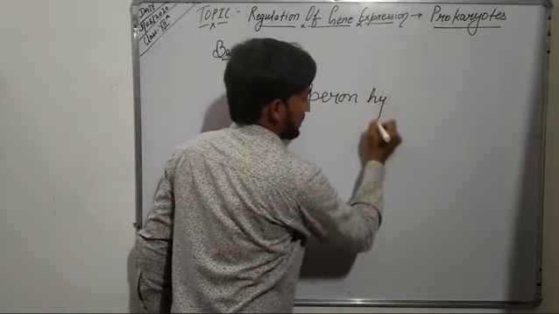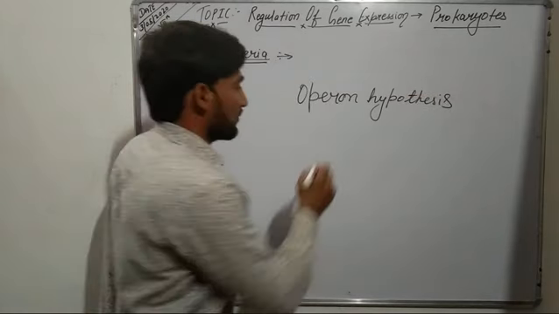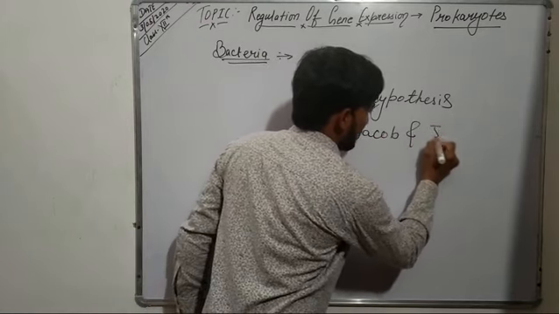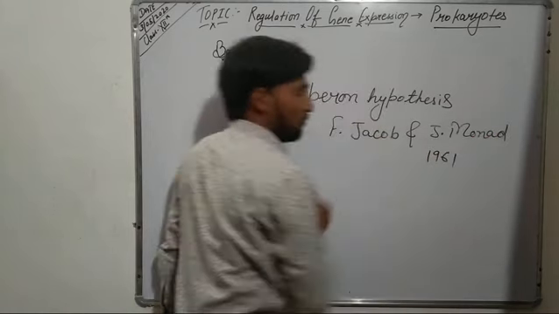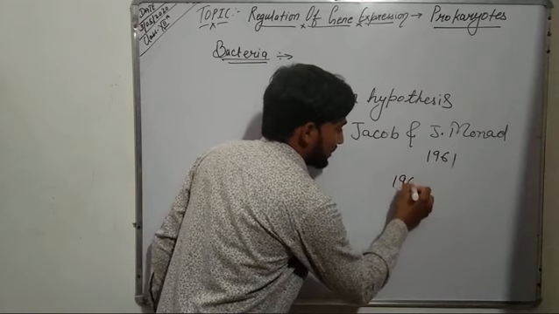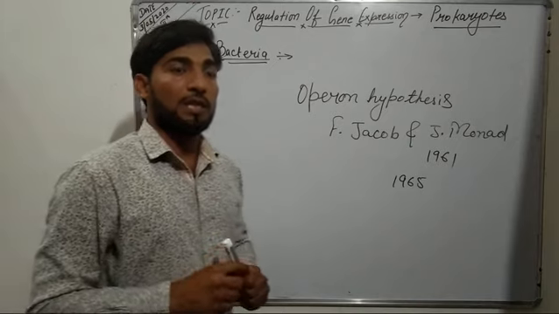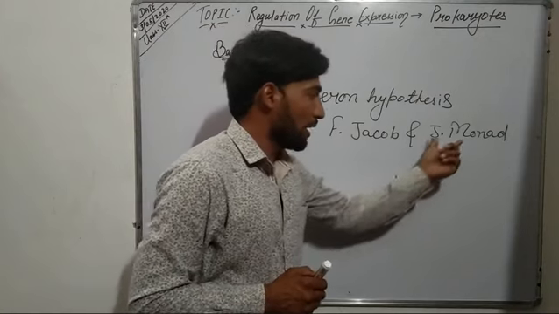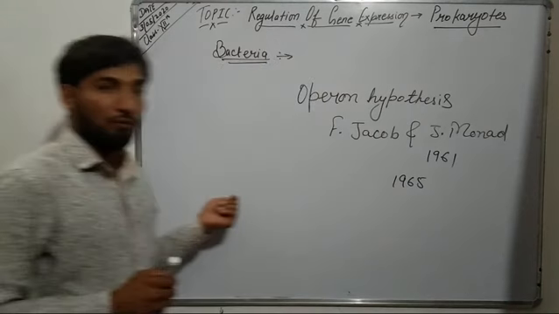Operon hypothesis. This operon hypothesis was given by F. Jacob and J. Monod in 1961, for which they were awarded the Nobel Prize in 1965. So in case of prokaryotes, the regulation of gene expression is carried out with the help of the operon hypothesis, that was given by Jacob and Monod in 1961, and for this they were awarded the Nobel Prize in 1965.